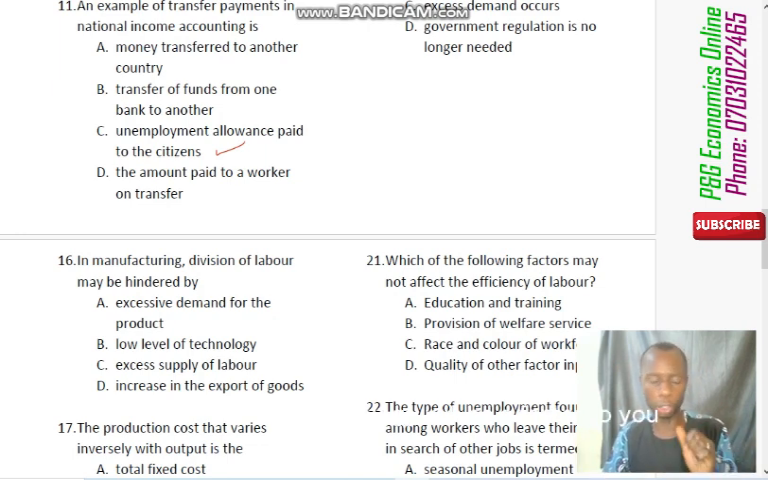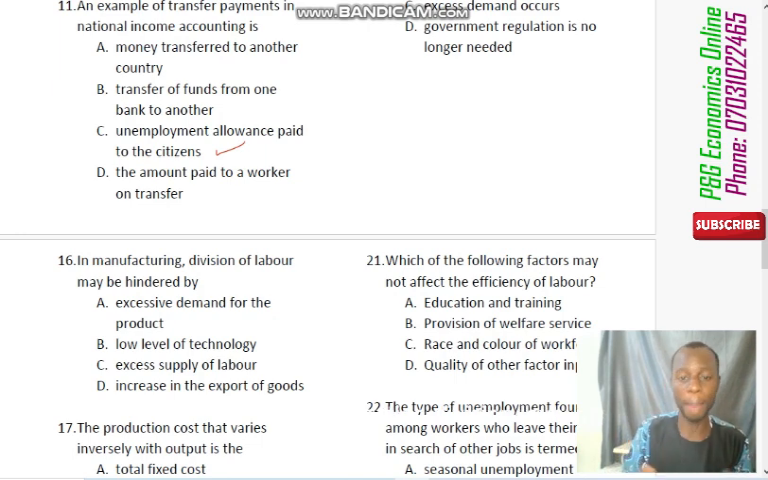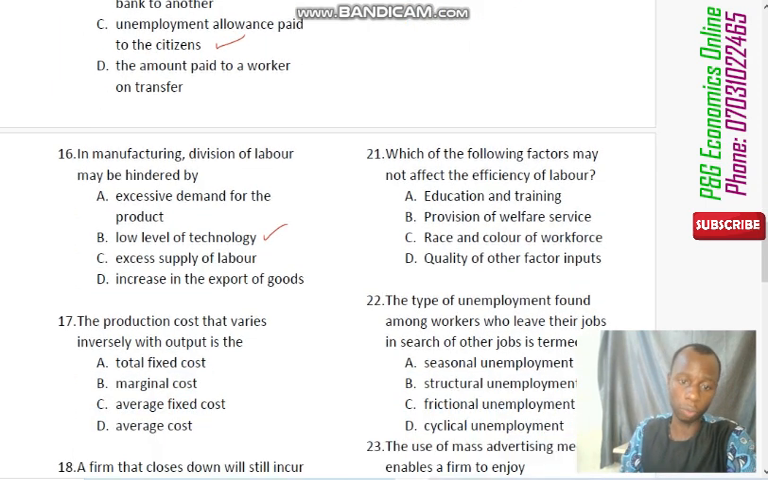Now, low level of technology will be a factor truly, because if there is low level of technology, a firm cannot practice division of labor. Division of labor requires technology. So if there is low level of technology, it can never work. So low level of technology will hinder it. Excess supply of labor cannot be a problem. An increase in export of goods will even encourage division of labor.